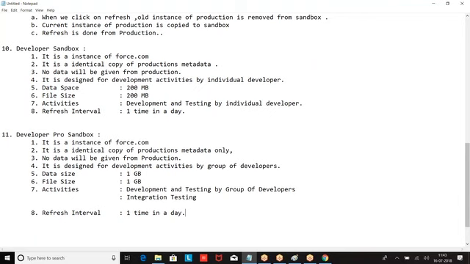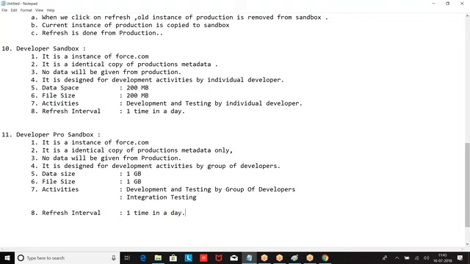In the developer sandbox, only one developer can log in. In Developer Pro, multiple developers can log in. It is also used for integration testing. Right?